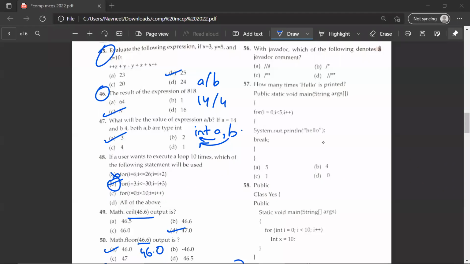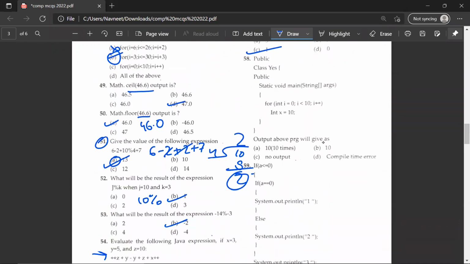Okay, so the 56th question with Java doc, which of the following denotes a Java doc command? So C would be the correct answer. 57th, how many times hello is printed? So look at this block of code and then answer the following questions: A, B, C, or D. So the correct answer would be C. And there again is a snippet of code, and you have to look at this code and determine the output. So the correct answer would be D, compile time error.